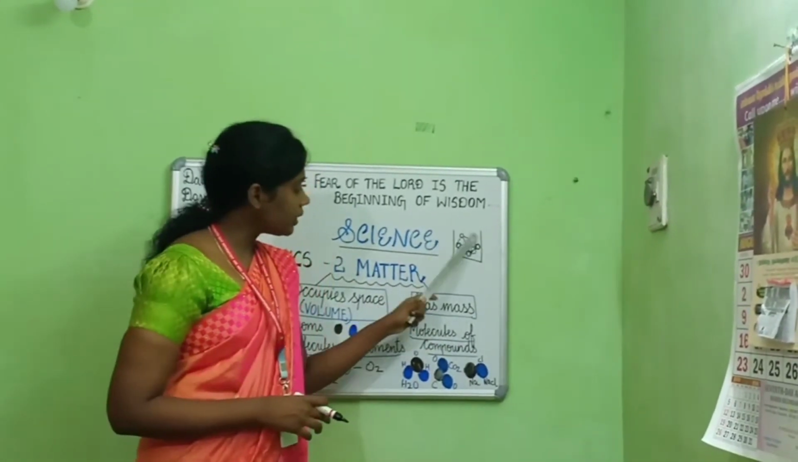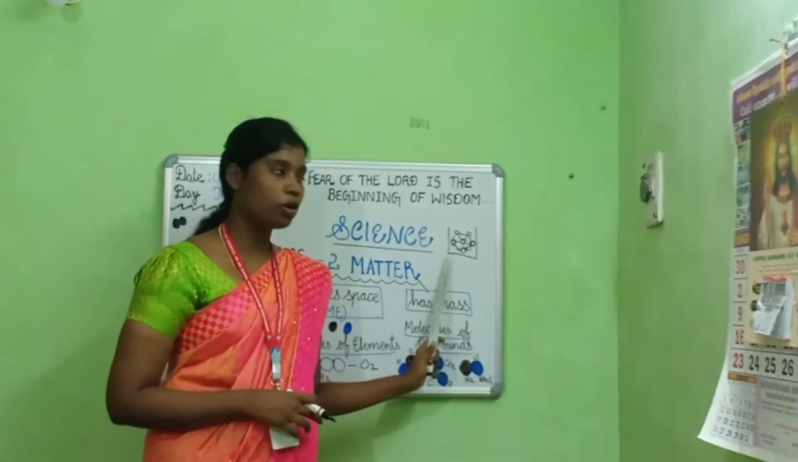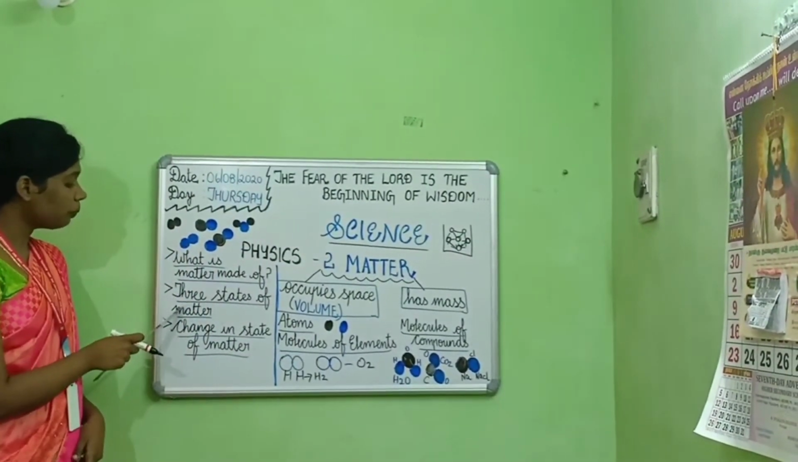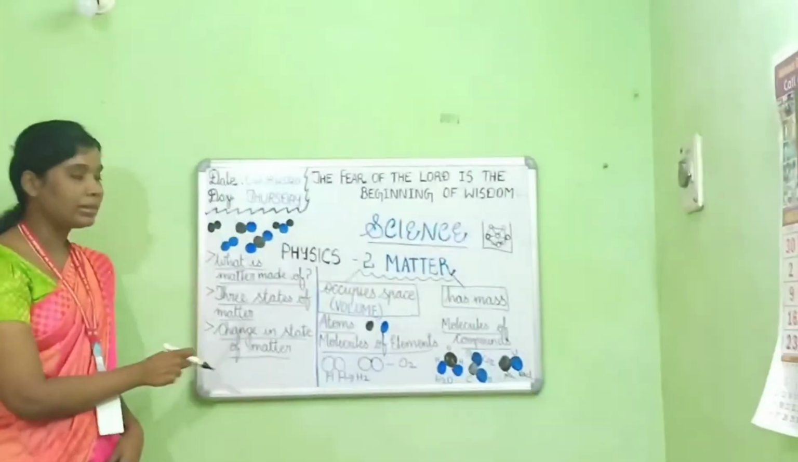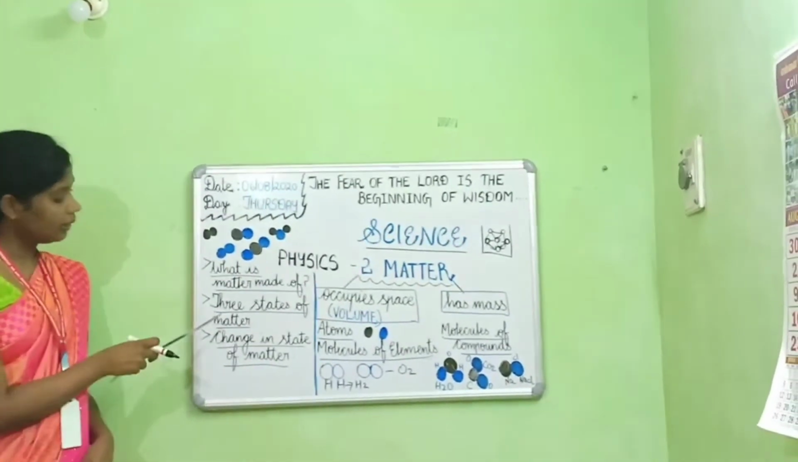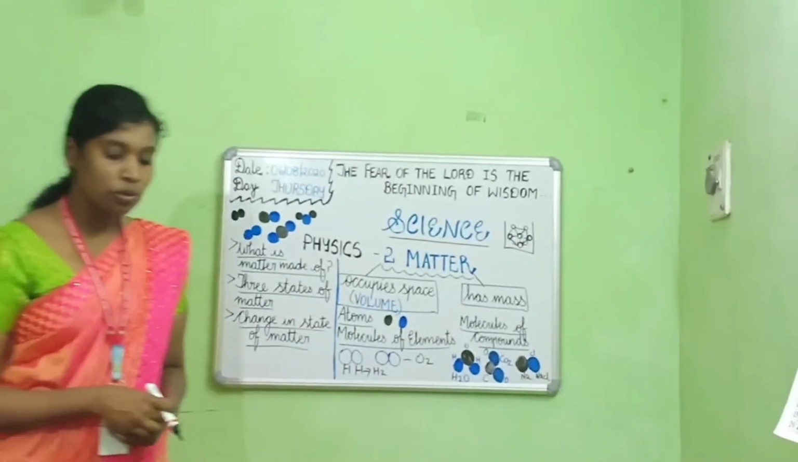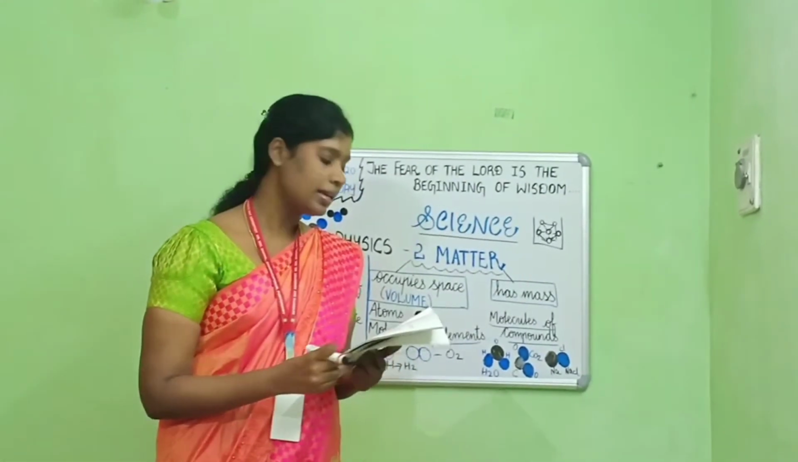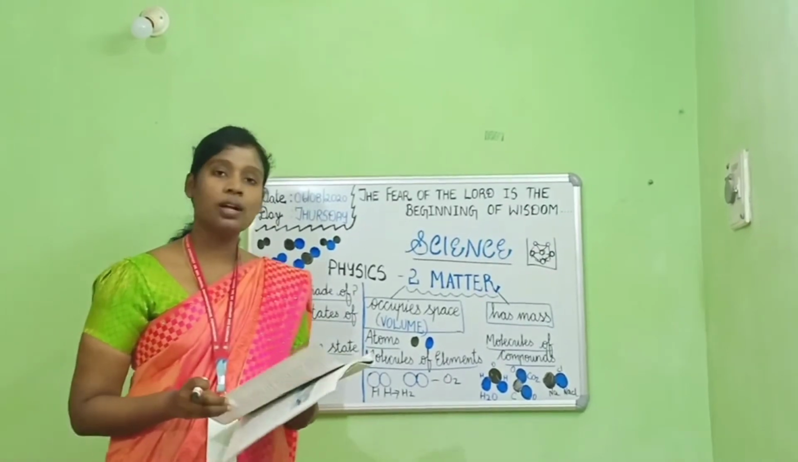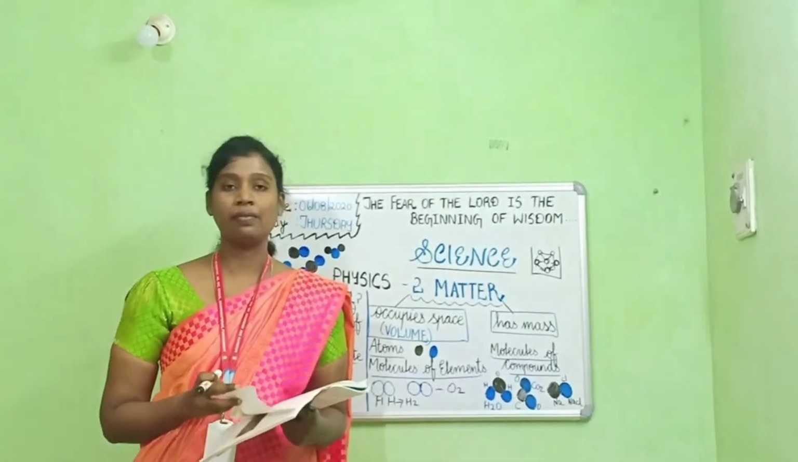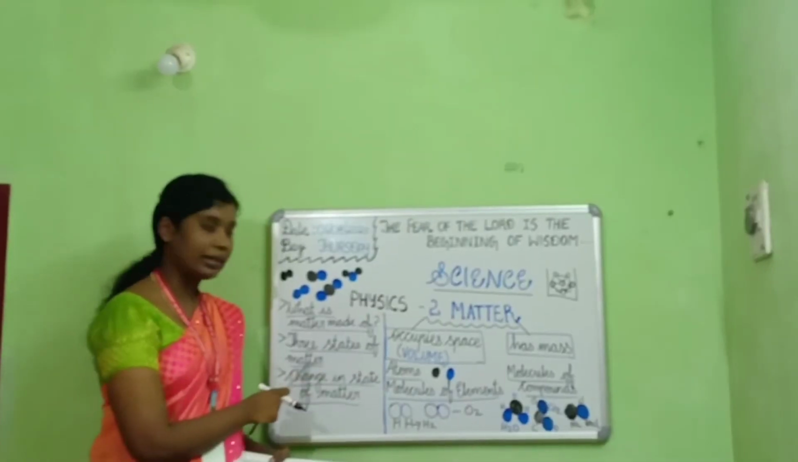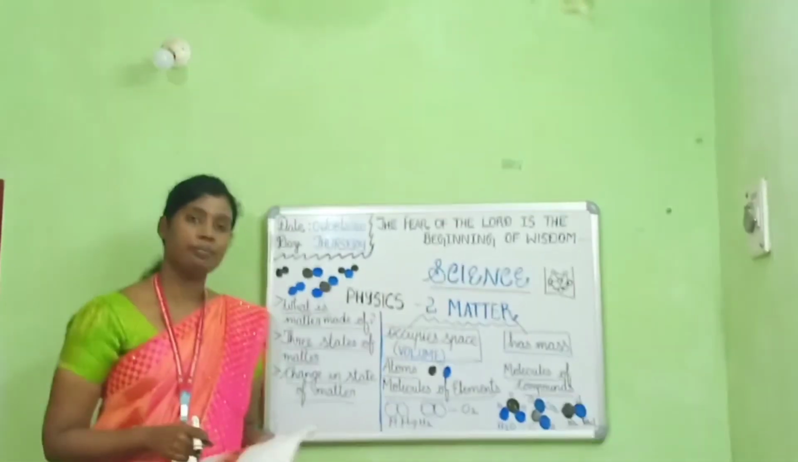Based on these properties of intermolecular force and space, we will be learning about the properties of the 3 states of matter: solid, liquid and gas. So children, you can take your books and turn to page number 3, lesson 2, Matter. Now we are going to read the lesson and learn all the concepts under the 3 states of matter and change in state of matter.